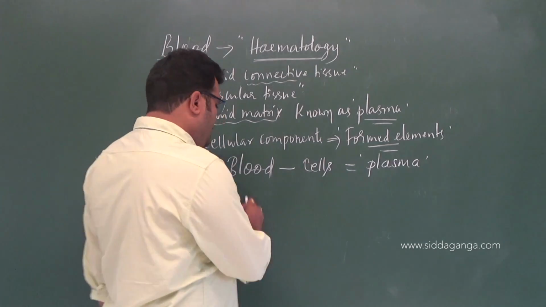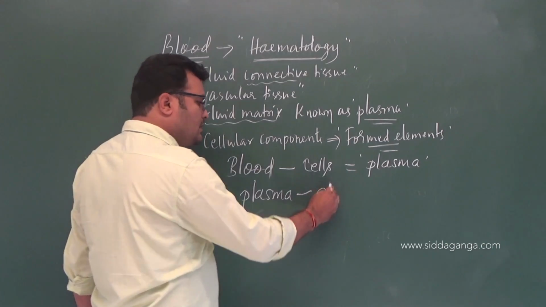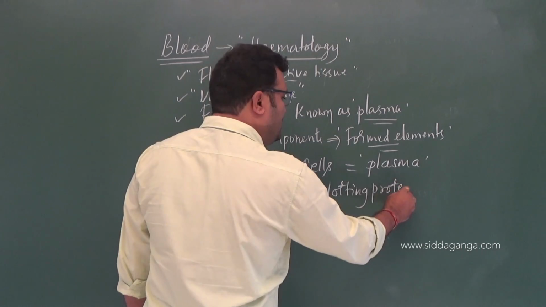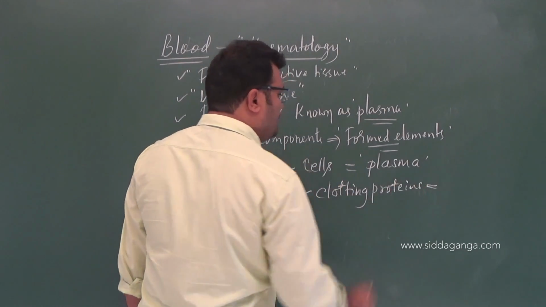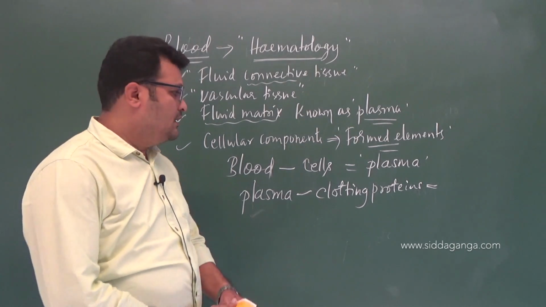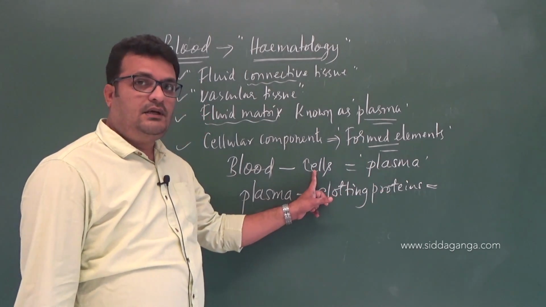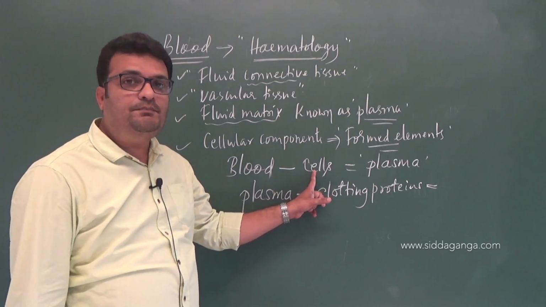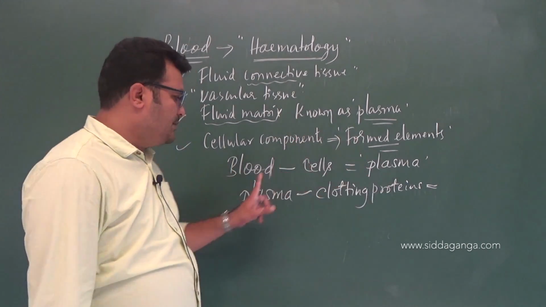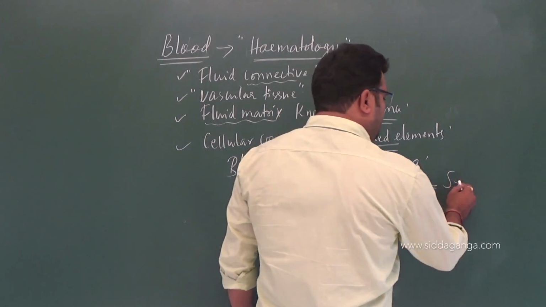If you take plasma minus clotting proteins. Blood clotting proteins are present in blood, remember. Blood minus cells, meaning RBCs, WBCs and platelets, is called plasma, and plasma minus clotting proteins is known as serum.